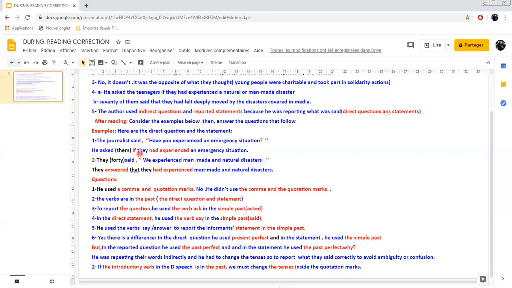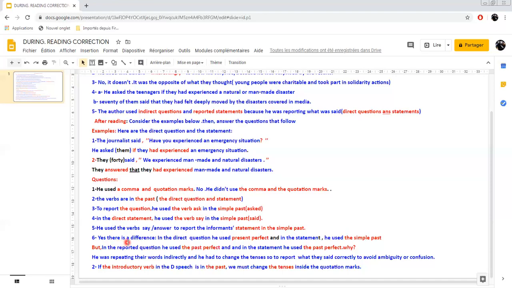In the direct statement, he used the verb said in the simple past. And when he reported the statement, he used the verb answer in the simple past. See? In the question, the direct one has said, and in the reported one you've got asked in the simple past. In the statement, it is said in the simple past. And when he reported the statement, sometimes he used answer and sometimes he used said. We can use other verbs too. We will see it later on. Okay.